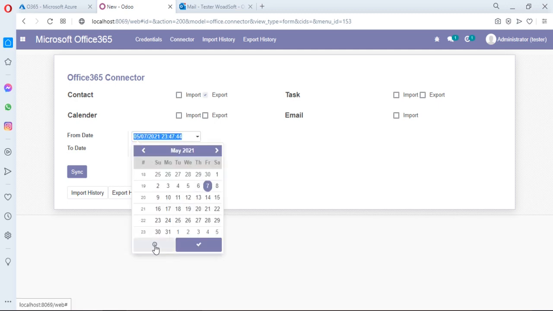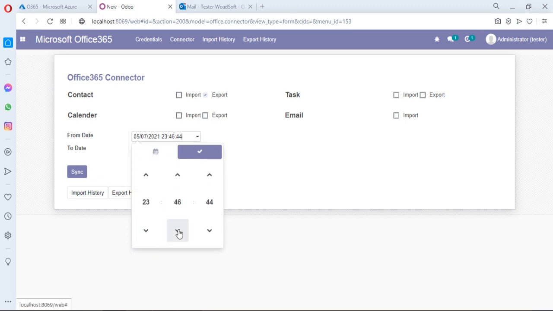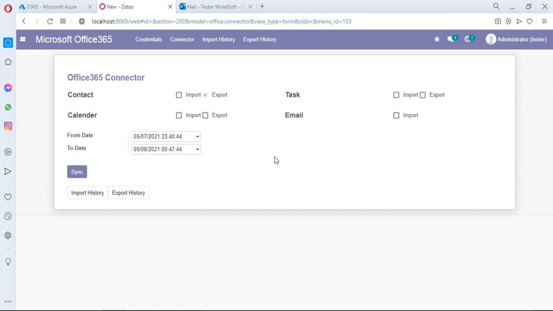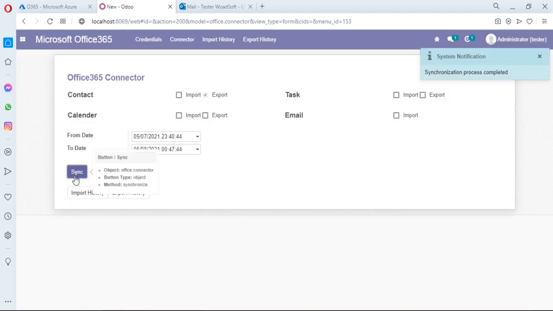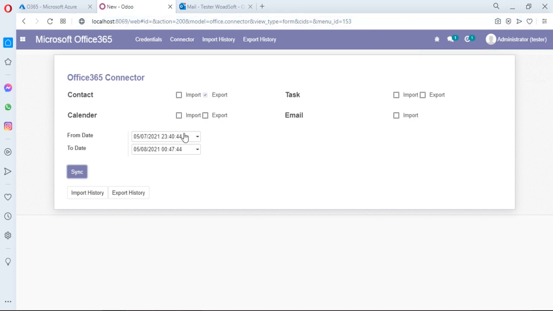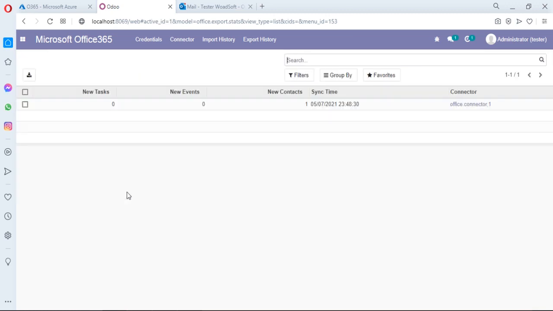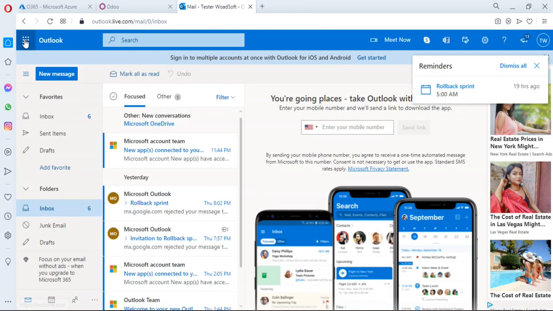So I just decrease the time and export it. After the execution, if any record is altered, this will be reflected in the history tabs. As we are using the export history, we can check whether some records are altered or not. And here one contact is exported. You can check it from the portal.